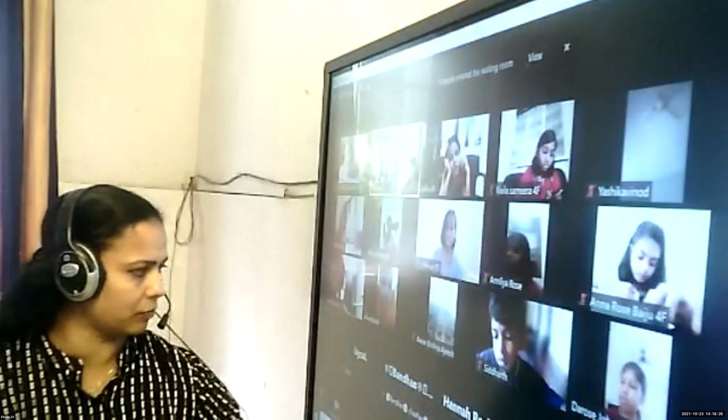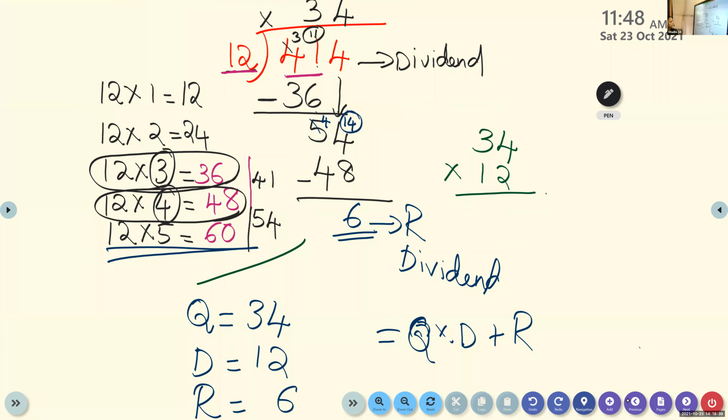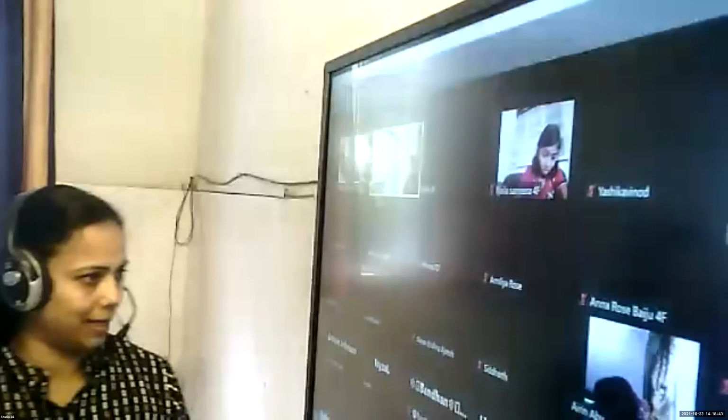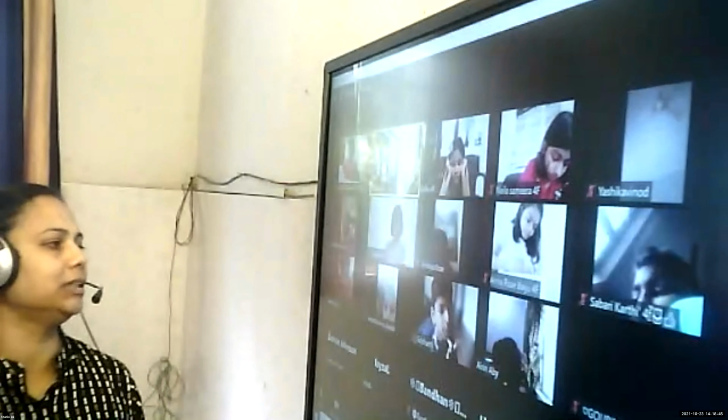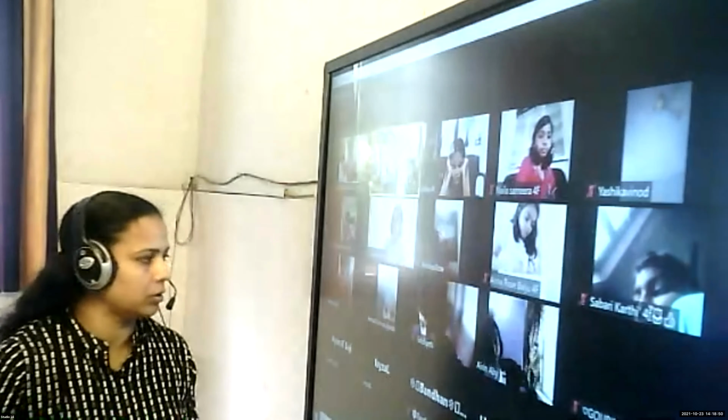Yes, children, please check whether we have checked all the questions we have done here. Question number 2: quotient times divisor plus remainder. That's what we were doing in all the questions. Even with the single digit divisor, we used to check that dividend should be equal to quotient multiplied with divisor plus remainder. That you can do as homework.